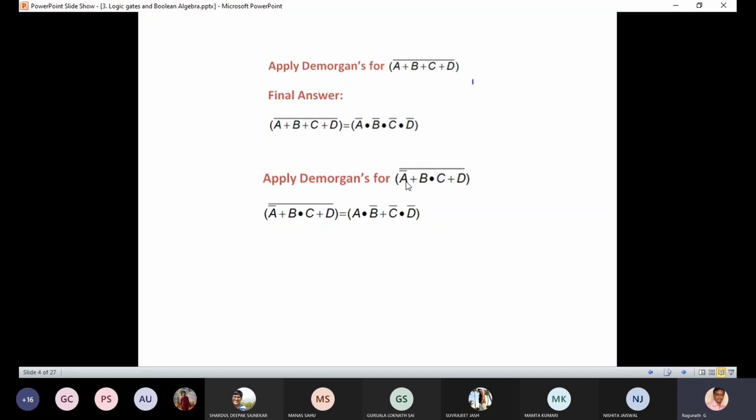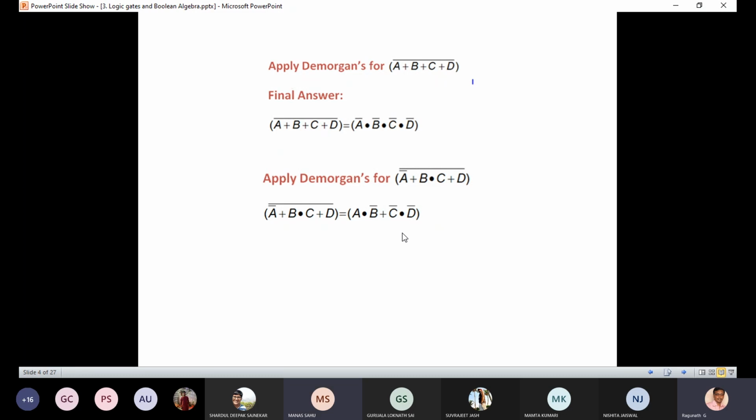Then which operator is given? Between A bar and B, plus is given, so that is replaced by the dot. Between B and C, the dot operator is given, so that is replaced by plus. And plus is given between C and D, and that is replaced by the dot operator. Okay. Any doubts in this?